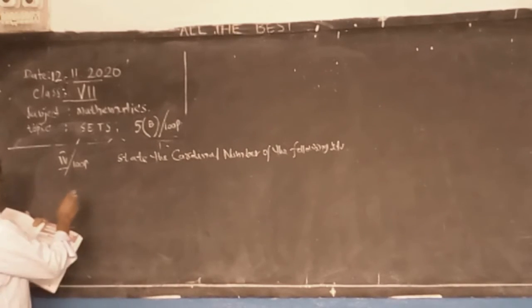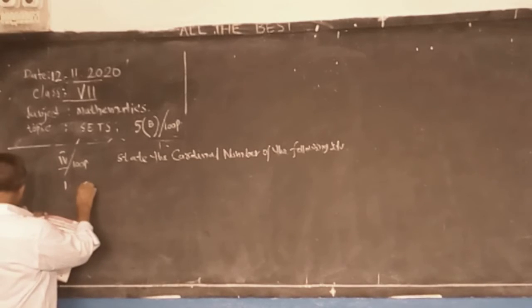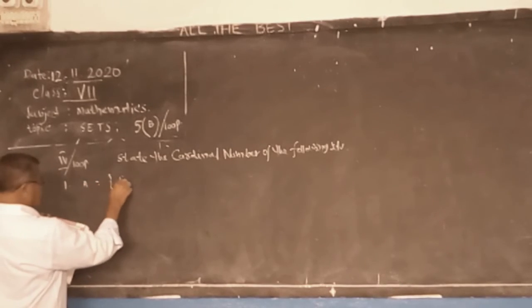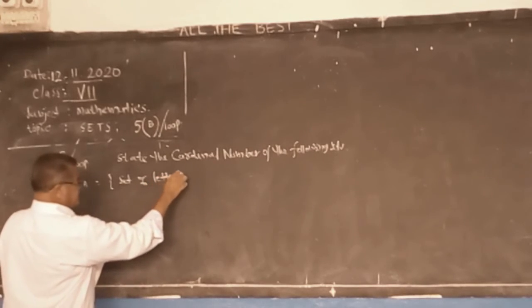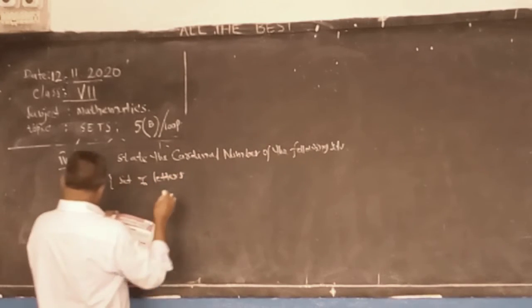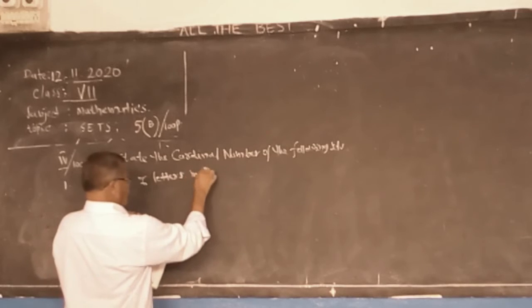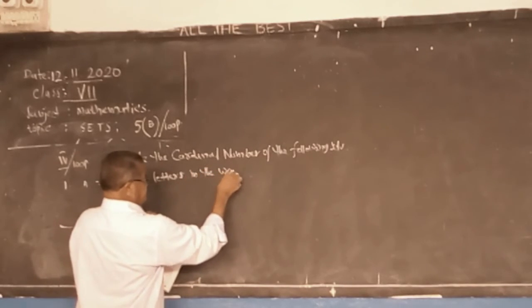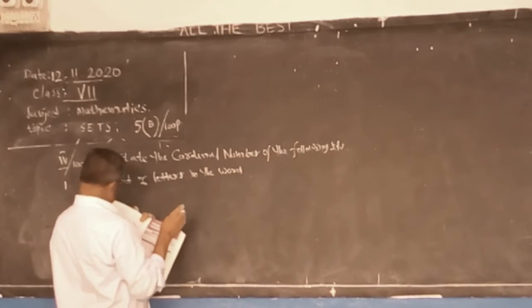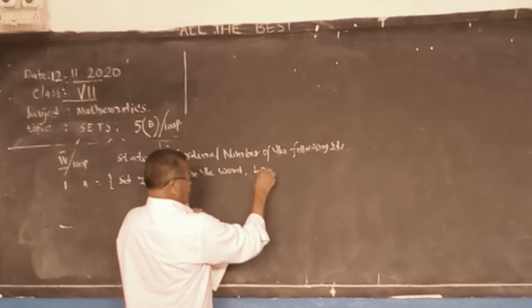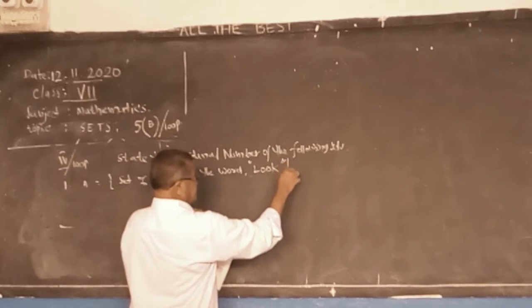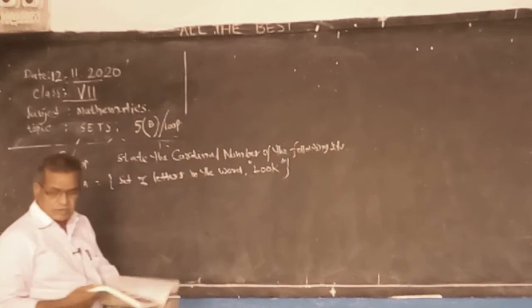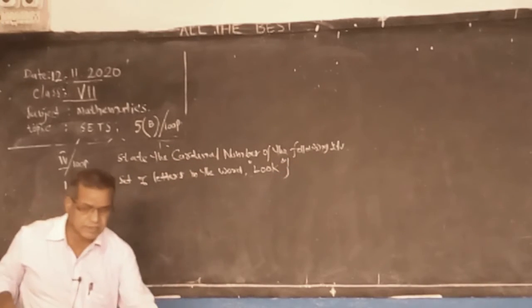One problem. Set A, the set of letters in the word look. This is the problem given. So in the word look, how many elements are there?